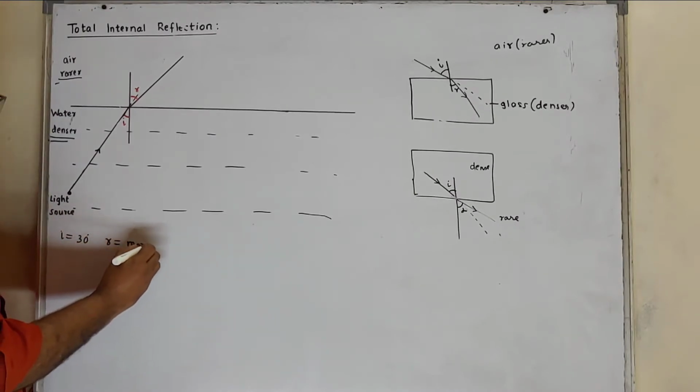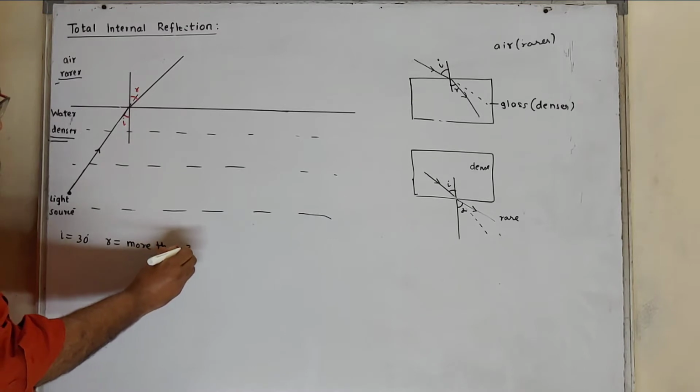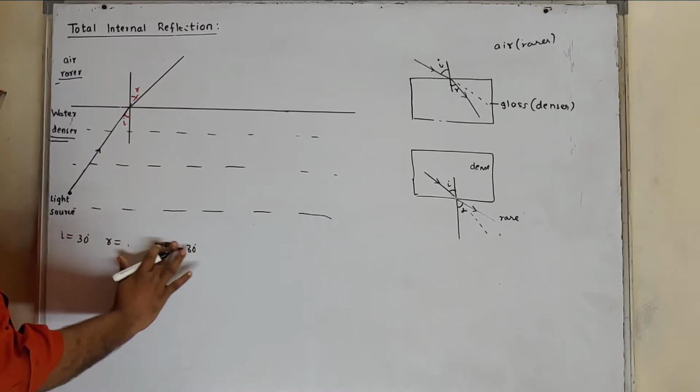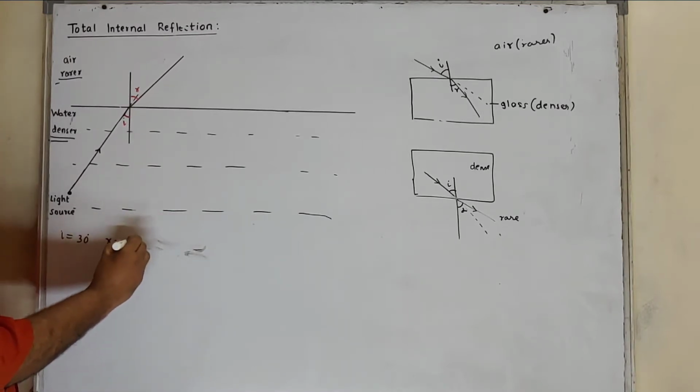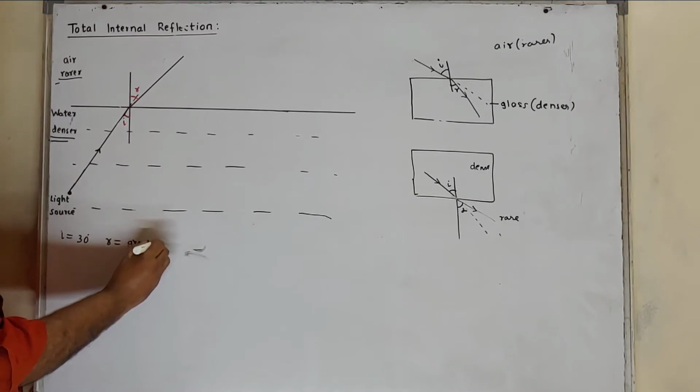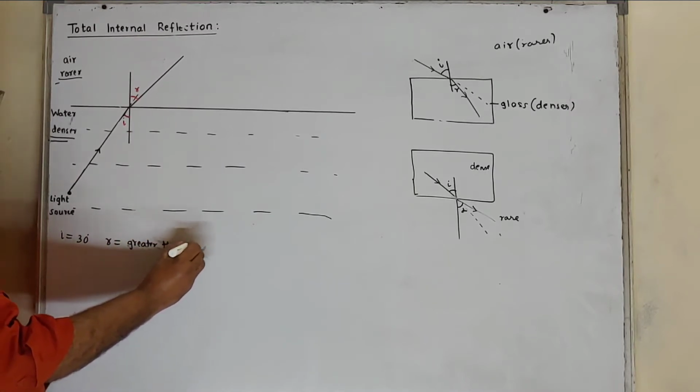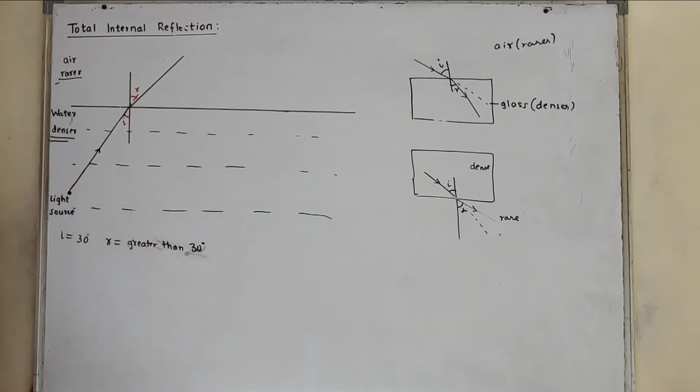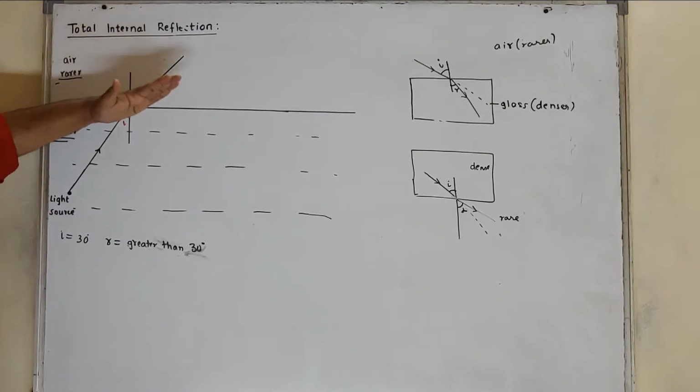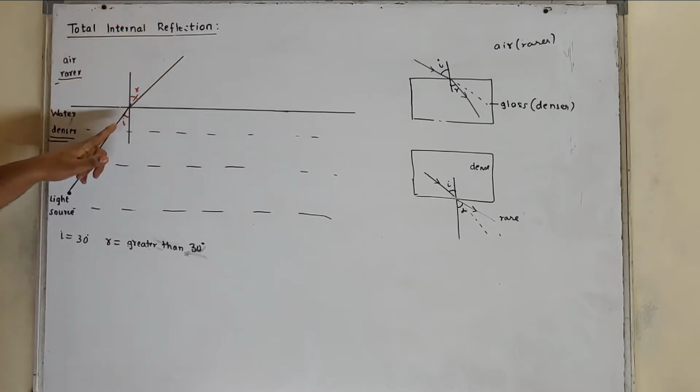More than 30, I mean greater than 30. Why is it greater? Because when light enters from denser to rarer medium, it will move away from the normal, and since it moves away from the normal, definitely R will be greater than I.